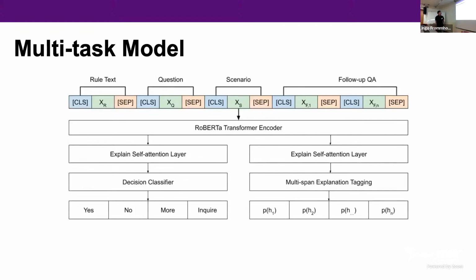Here we have a multitask model. What I did was tokenize the rule text, question, scenario, and all of the follow-up questions using RoBERTa, and there are two tasks to be trained. One is the original SHARC data task of classifying the answer as yes, no, more, or inquire, and it's a simple feed-forward network. And then the second task is multi-span explanation tagging, which I'll describe in a bit.